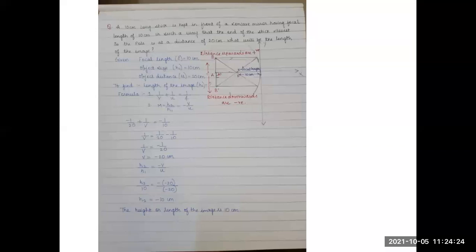H1 equals f equals 10 centimeter, which is the focal length. Object size H1 equals 10 centimeter. Object distance u equals 20 centimeter. To find the length of the image, H2.